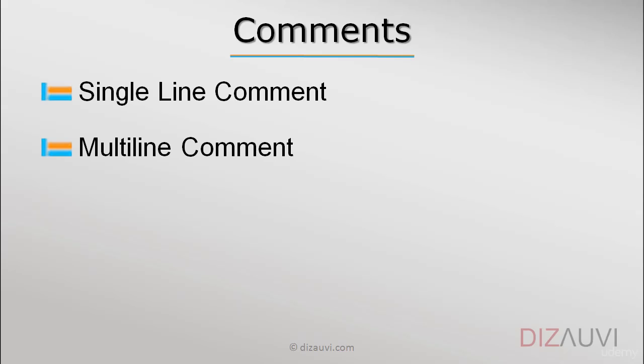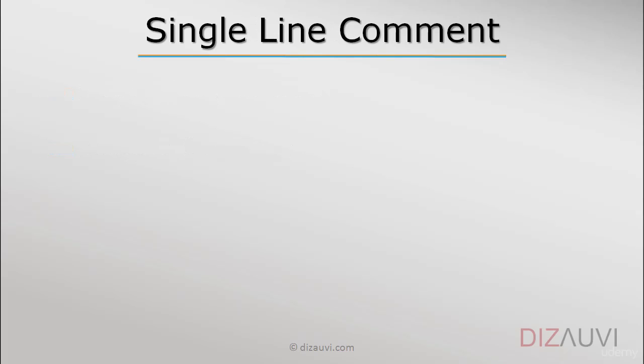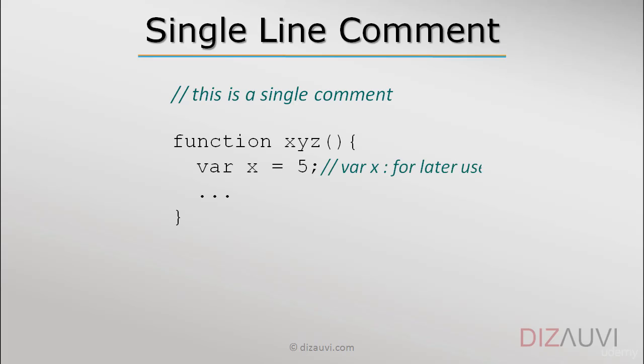There are two types of JavaScript comments, single line comment and multi-line comment. A single line comment starts with two forward slashes together, and whatever text is written after that is simply ignored by JavaScript runtime and is not executed. So we can write a single line comment like so. Or we can write a comment after some JavaScript statement as well. For example, like shown here.